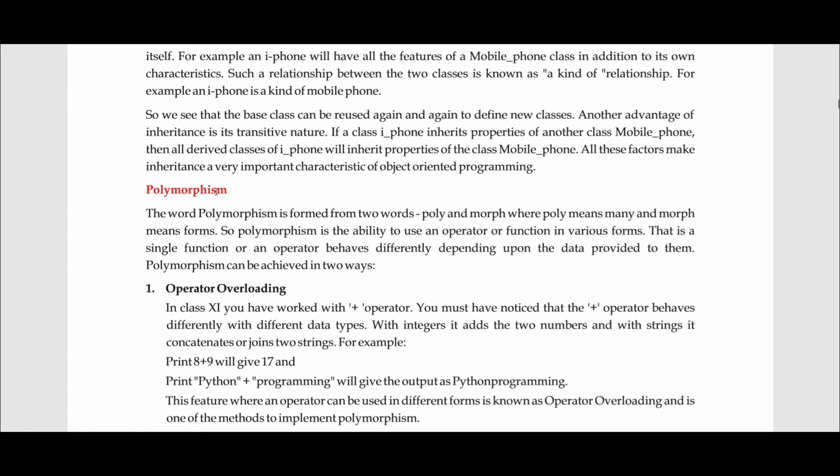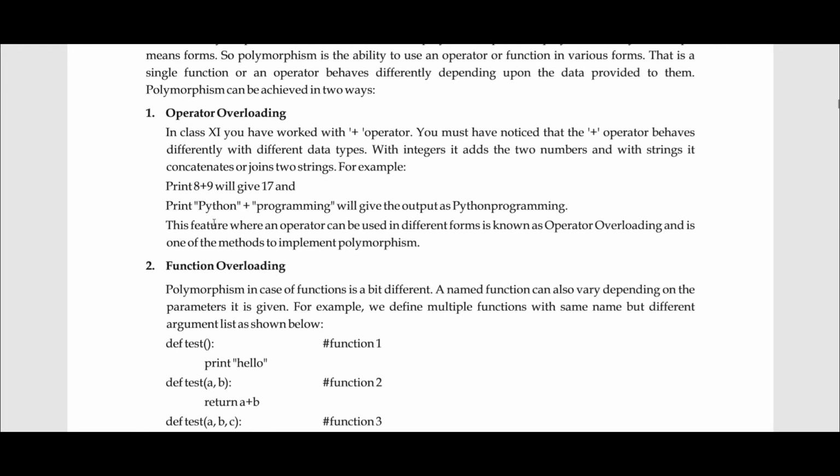This can be achieved in two ways, and these two ways are very important: operator overloading and function overloading. Now operator overloading, as you have seen, when we use the plus operator with operands as numbers, it ends up adding them.